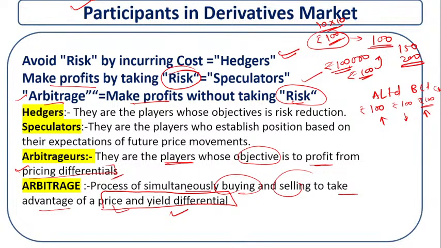Let me tell you briefly: a hedger is about risk reduction. They are the players whose objective is to reduce their risk. Speculators are the players who establish a position based on their speculation about future price movements. They have very large speculation in mind because they are risk takers. They are not thinking about a small profit, because they are risk takers.